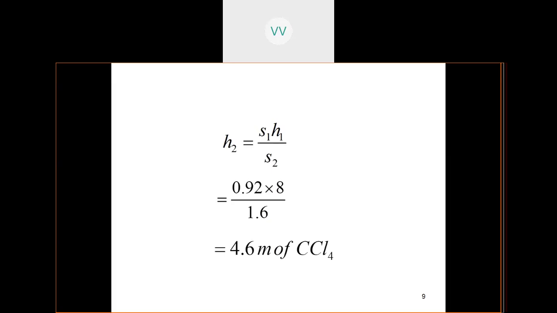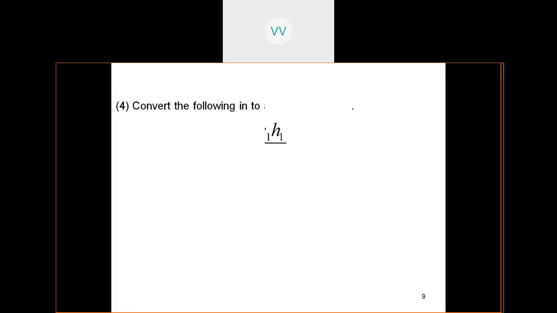So this is in terms of the carbon tetrachloride head. To create this much pressure, the equivalent column of CCl4 is 4.6 meters. That is how we have to visualize and think about this problem.